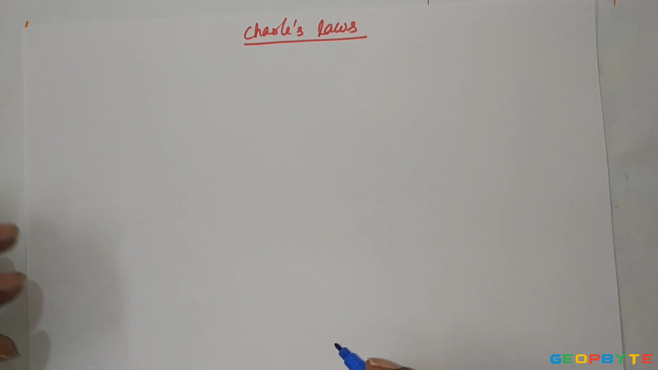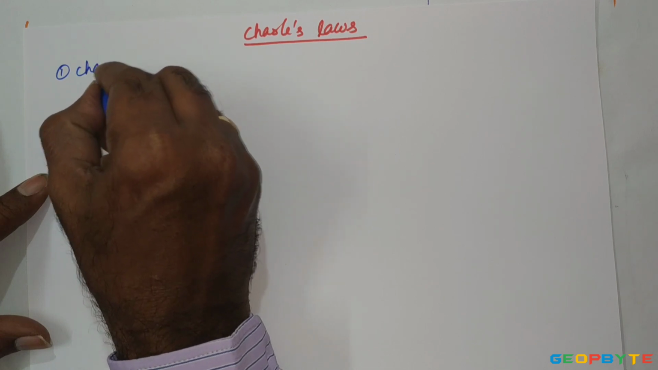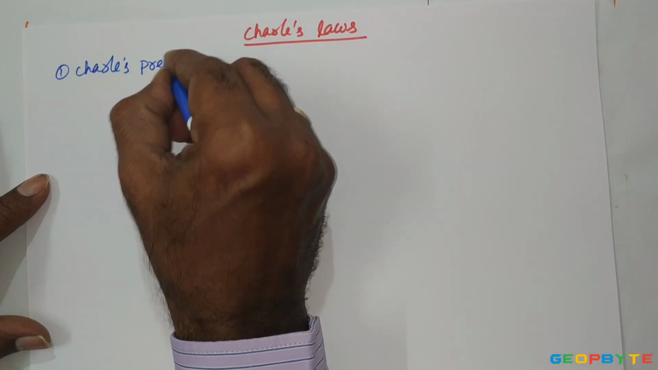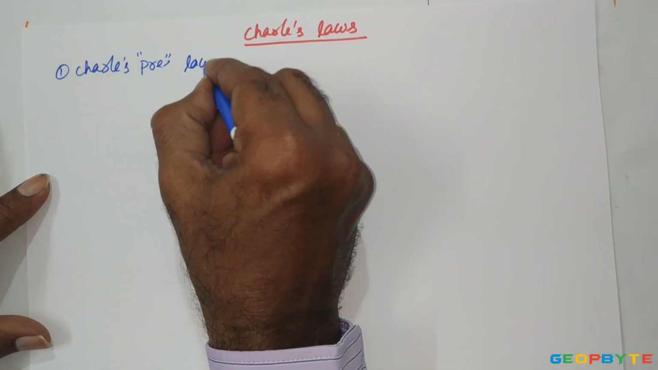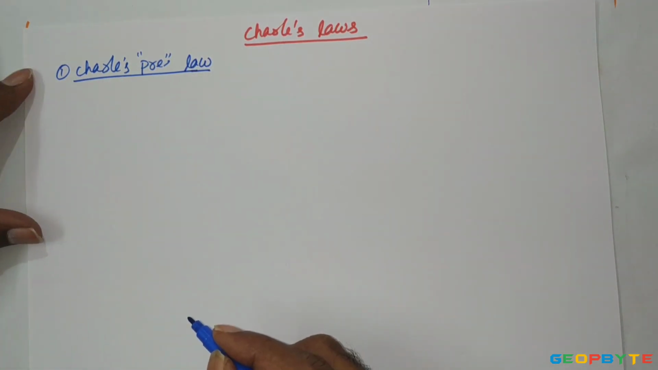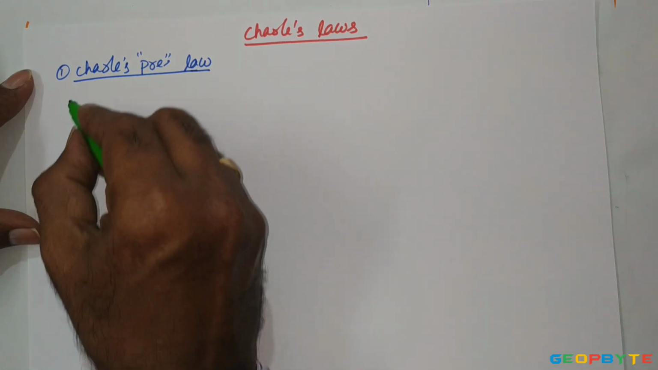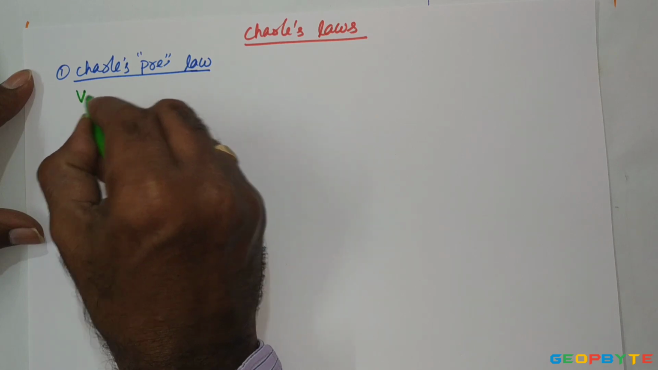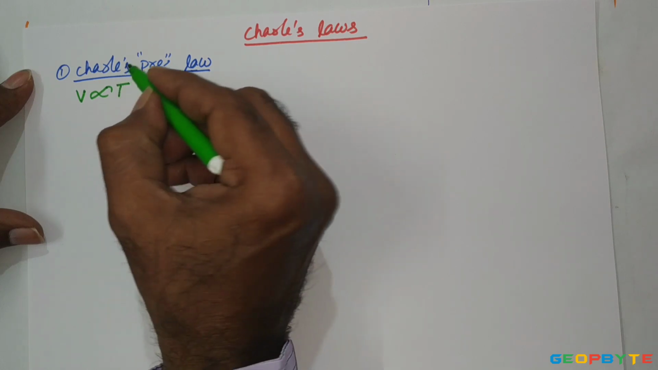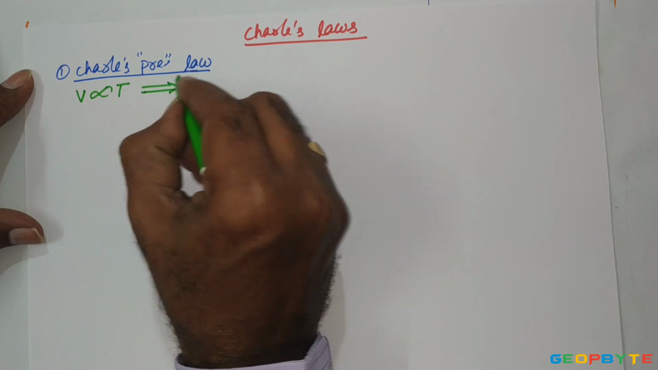There are two laws from Charles. One is Charles' first law, also called Charles' pressure law. It states that the volume of a given mass of an ideal gas is directly proportional to its absolute temperature when the pressure is maintained constant.